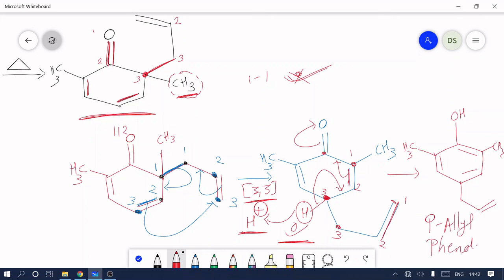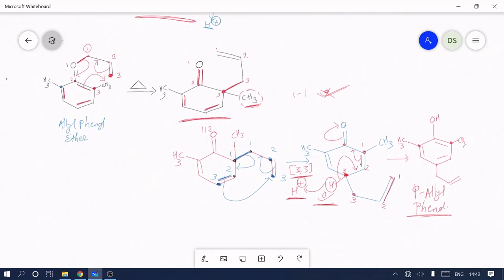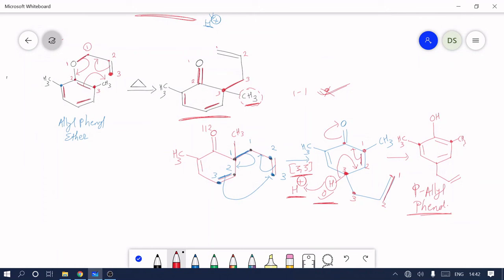Here we do not consider the naming further; for the sake of understanding, we call it para allyl phenol. Now the question is why we do not get the ortho product. Why do we not get the ortho allyl product? Because in our starting material, at the ortho positions we have two methyl groups.